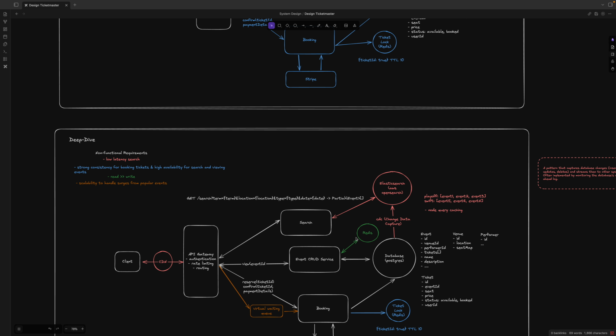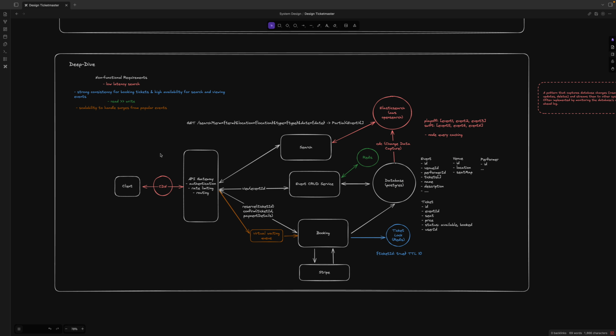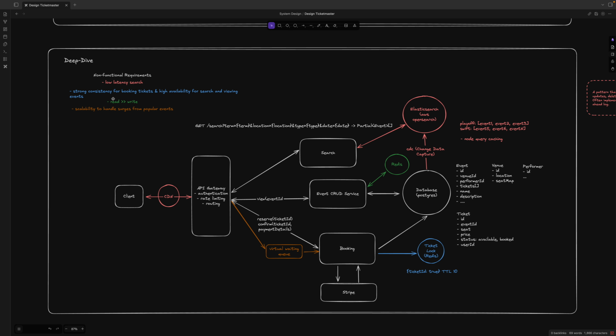Now we look into the deep dive for the non-functional requirements. The first one is low latency search. Based on the database, it has so many things inside, so for the searching we need to improve the performance. We can use something like Elasticsearch to improve the speed based on some algorithms. So this is one way to do that. It has a lot of indexes, which is a very useful technology to improve the searching speed.